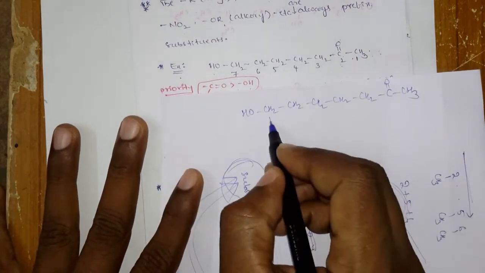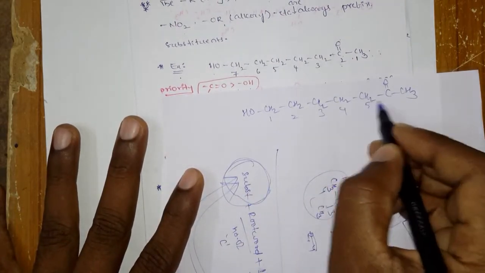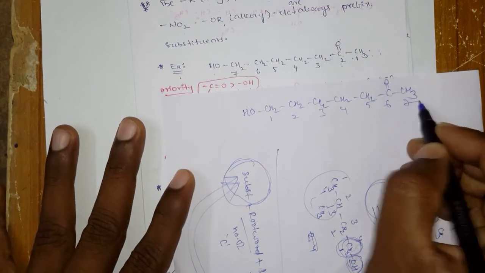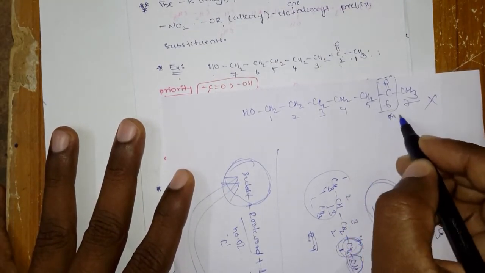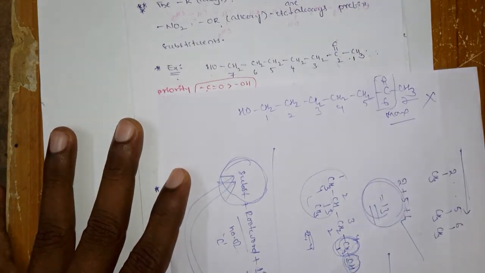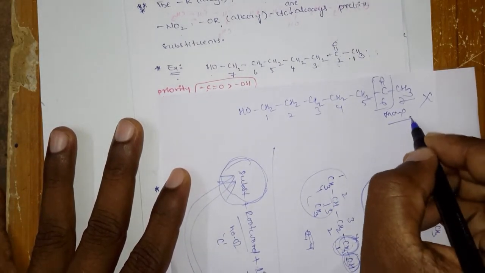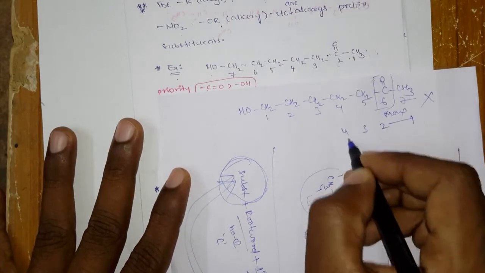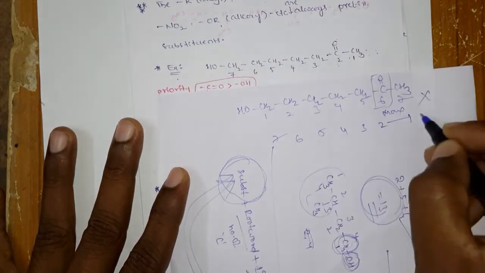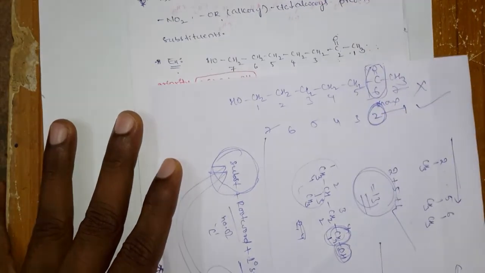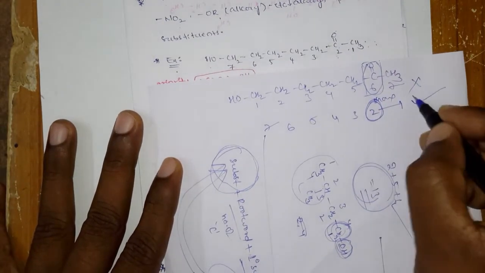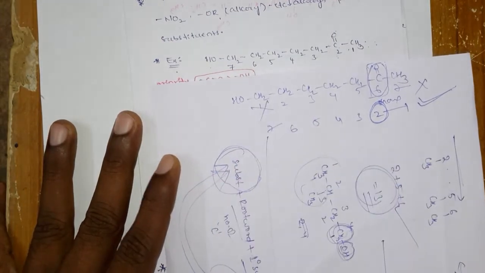So when you write like this 1 2 3 4 5 6 7, this is the wrong one, because the high priority group is getting the higher number. So what you have to do, you have to start like this 1 2 3 4 5 6 7. So this is the correct one, because the high priority functional group is getting the lowest number. Okay, so this is the proper one, this is the wrong one.